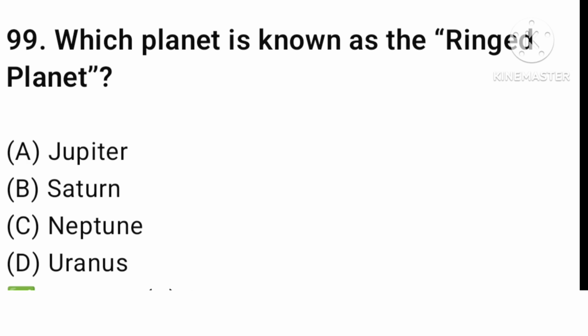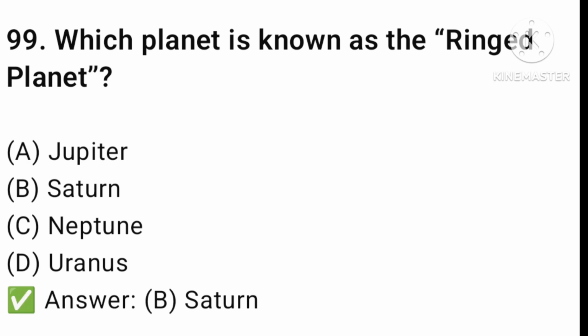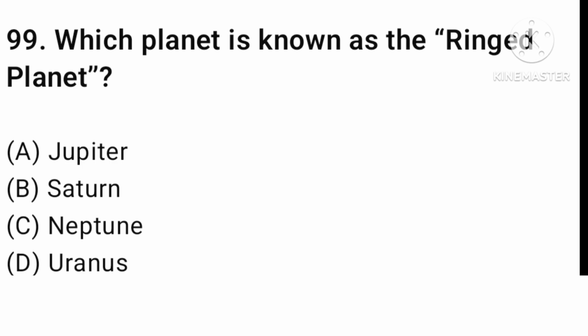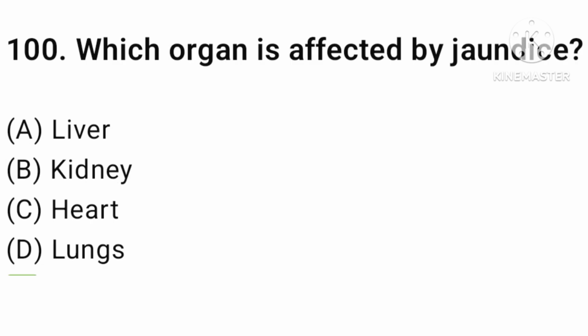Next question. Which planet is known as a ringed planet? Jupiter, Saturn, Neptune, or Uranus? The answer is option number B, Saturn. Let's find the next question. Which organ is affected by the jaundice? Liver, kidney, heart, or lungs? The answer is option number A, liver.